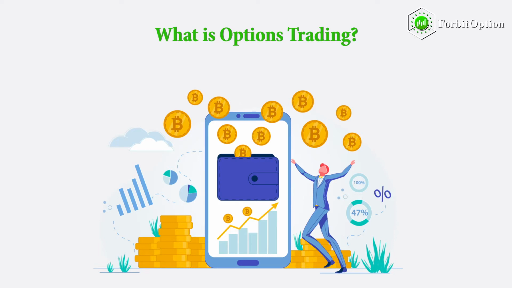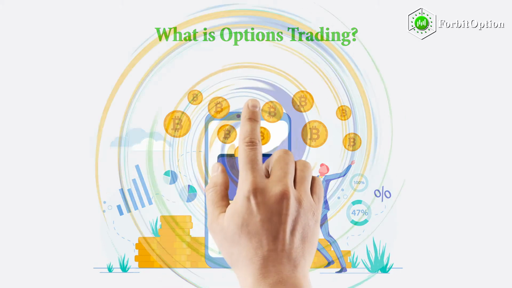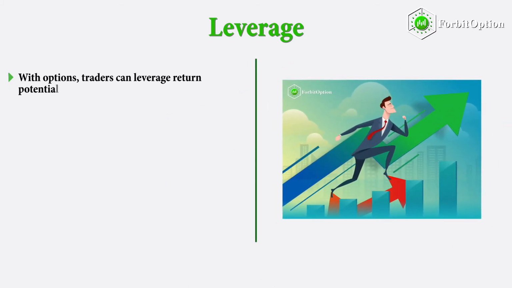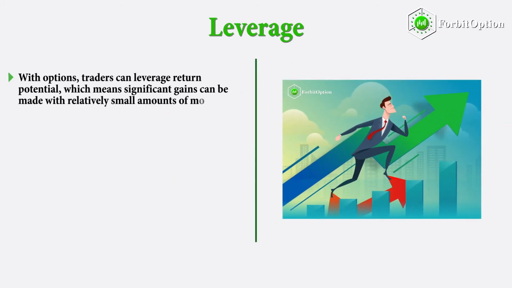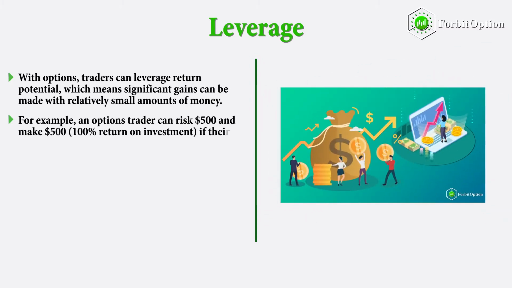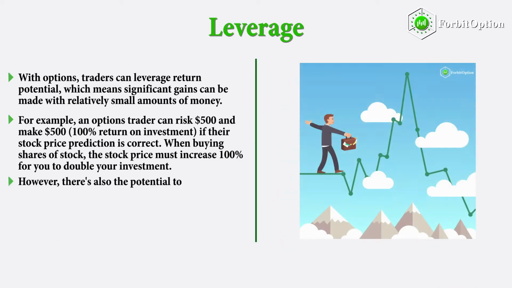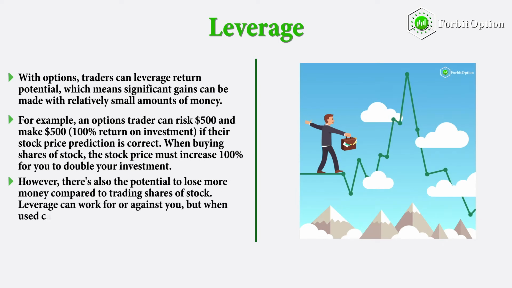The benefits of trading options instead of shares of stock are: leverage. With options, traders can leverage return potential, which means significant gains can be made with relatively small amounts of money. For example, an options trader can risk $500 and make $500, a 100% return on investment, if their stock price prediction is correct. When buying shares of stock, the stock price must increase 100% for you to double your investment. However, there's also the potential to lose more money compared to trading shares of stock. Leverage can work for or against you, but when used carefully it can increase returns on investment immensely.